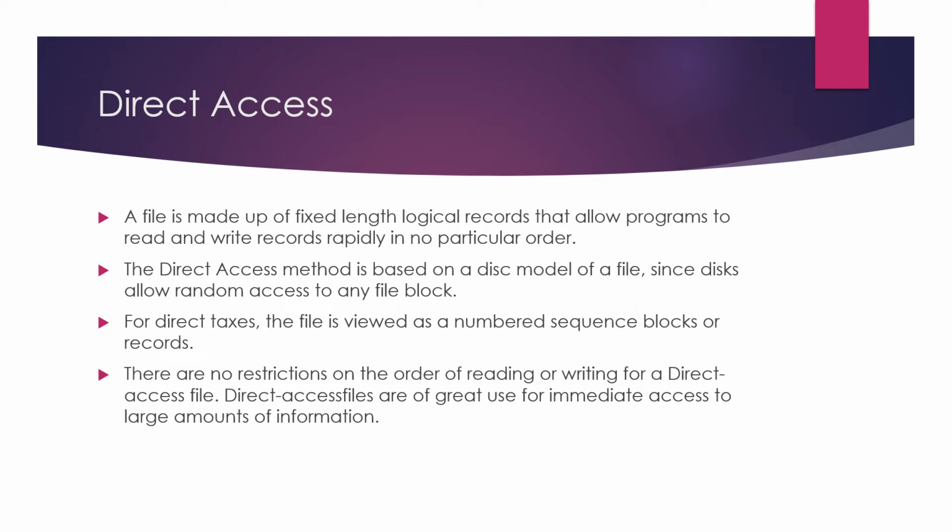And the second one is direct access method. A file is made up of fixed length logical records, but the records can be accessed randomly in any order. There is no particular order we have to follow to read and write a record, but they can be accessed randomly in any order. Direct access is also called relative access. Any record can be randomly accessed.